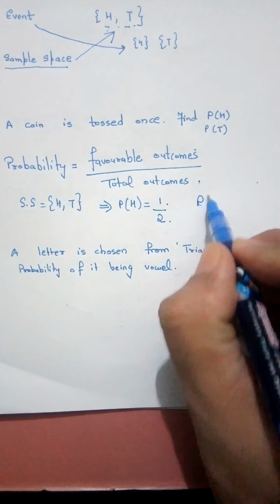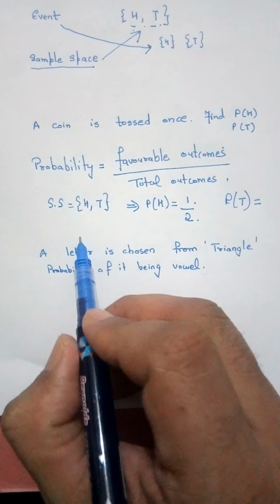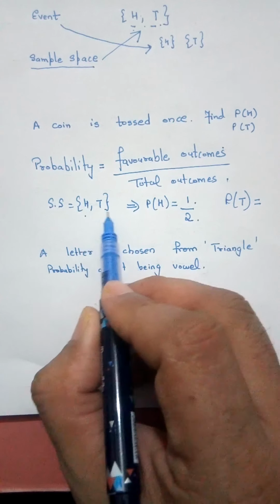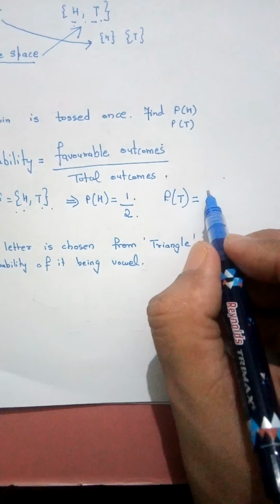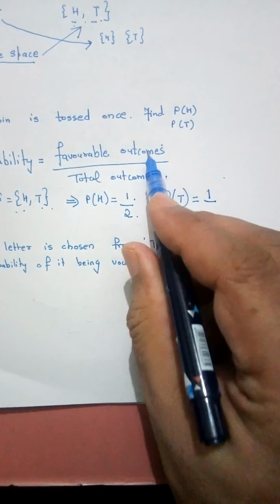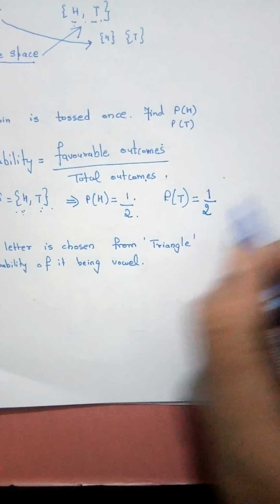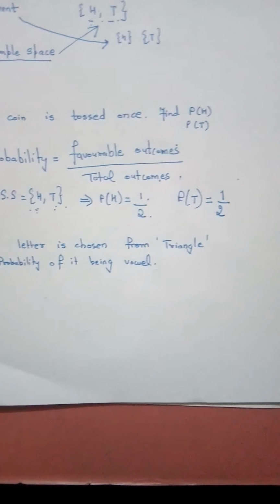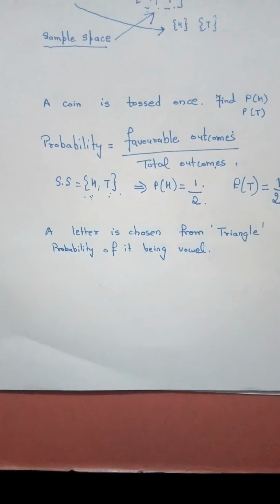Same way P of T, probability of getting tail: total possible outcomes are 2, favorable is only 1. One time you are getting tail. So again probability of getting a tail is also 1 upon 2. So probability means chance. Out of 2, 1 chance. That way you can interpret.